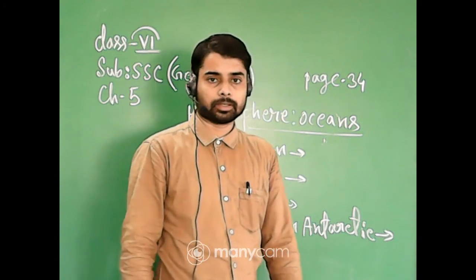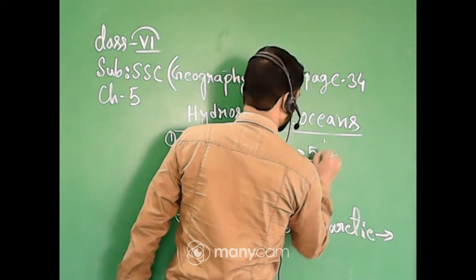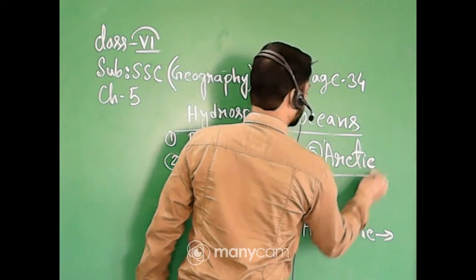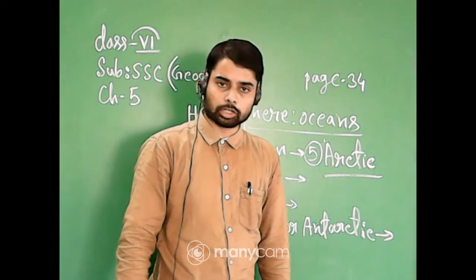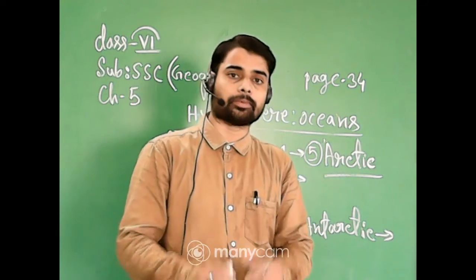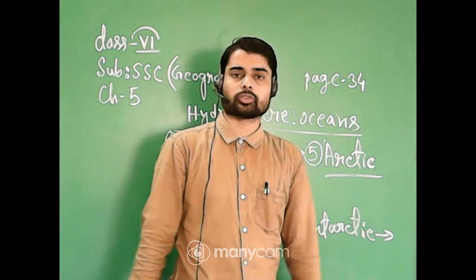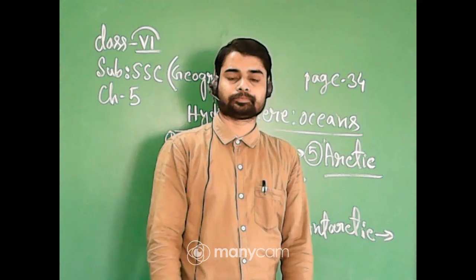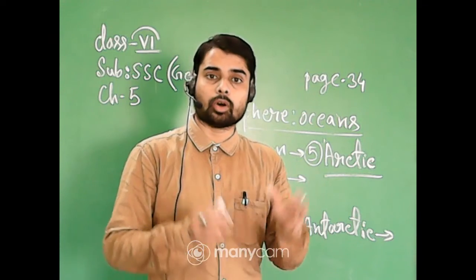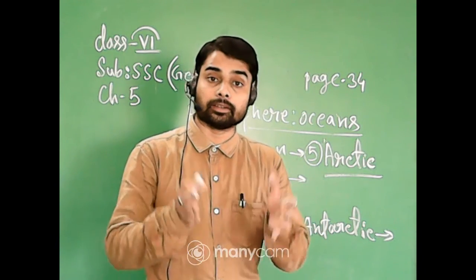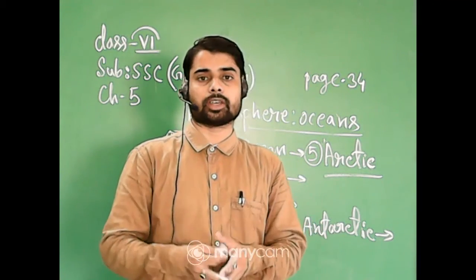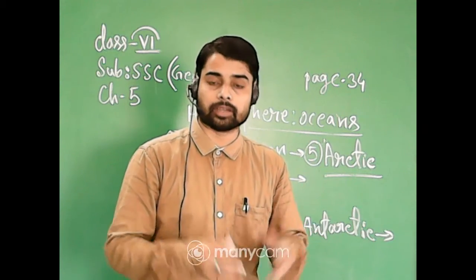And the fifth is the Arctic Ocean. The Arctic Ocean is situated in the North Pole region, surrounding the North Pole, and it is also separated from the Pacific Ocean through the Bering Strait, as you already know. It is surrounded by the northern coastline of North America and the Eurasian part. Eurasia means the Europe and Asia continent, the northern portion, and Siberia.